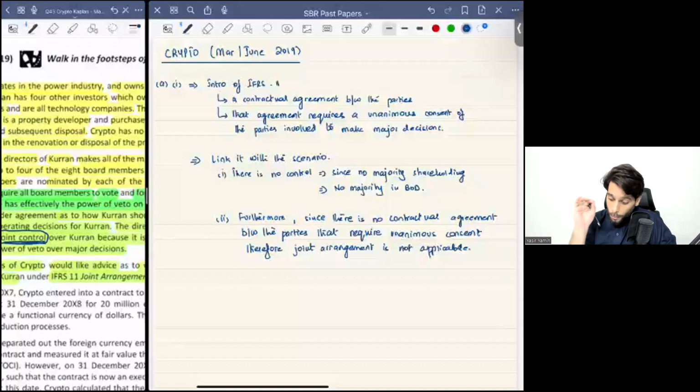Now, remember in the last part, my friends, you need to make sure that you advise as well. You don't need to put up any headings, but you need to make sure that you conclude this scenario.